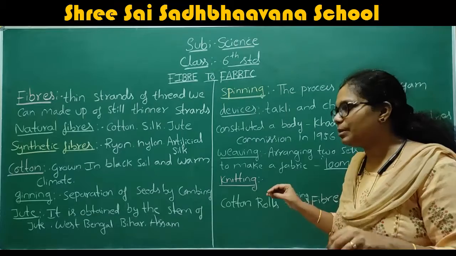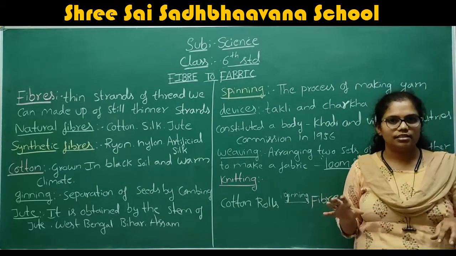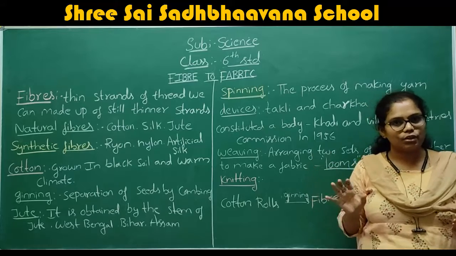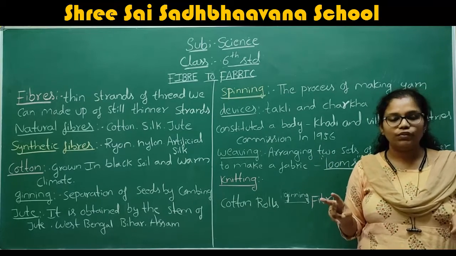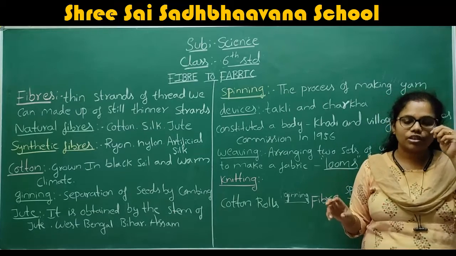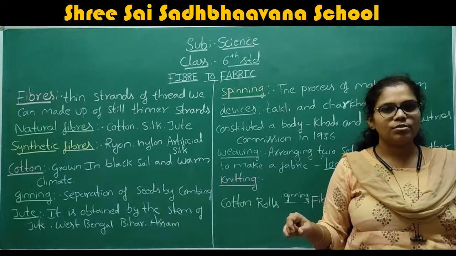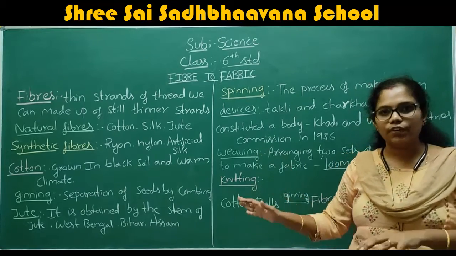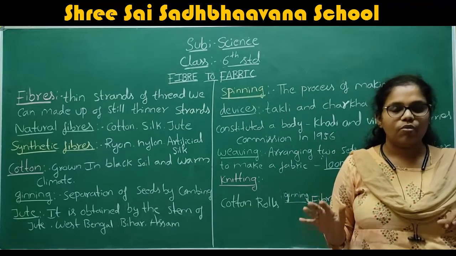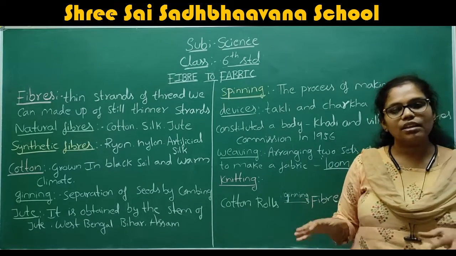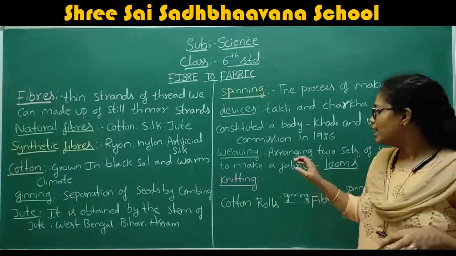Nowadays, the cloths are woven by the use of current. That we call current looms. There are two types of looms to weave cloths. What are the two types? One is the hand loom. Hand loom means the cloths are woven by the hands. What are current looms? The cloths are prepared by the use of current. That we call current looms.